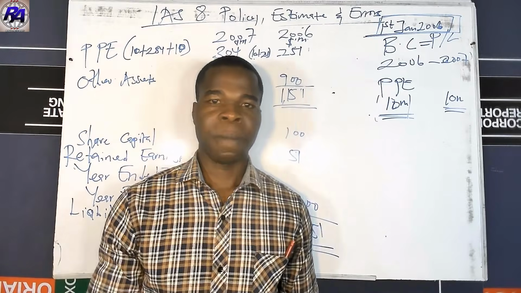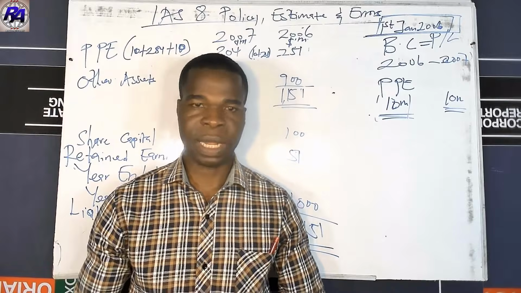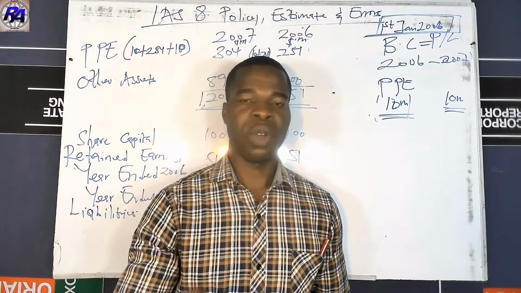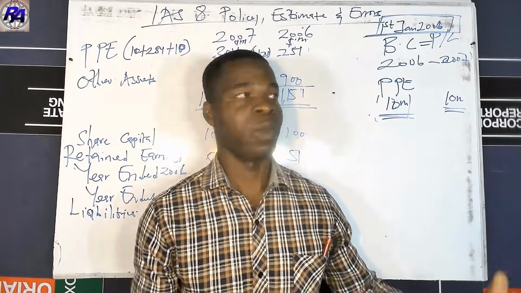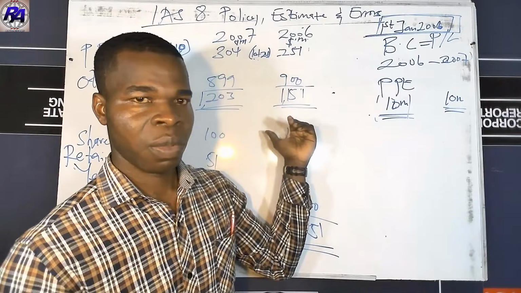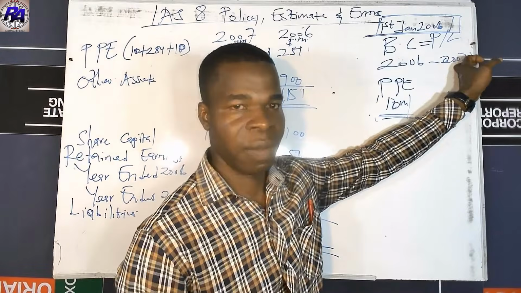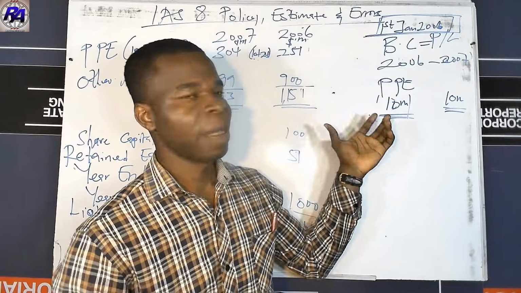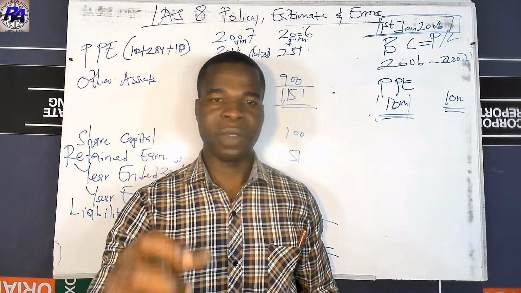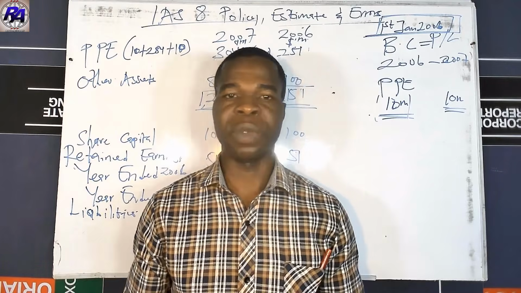Remember that if retrospective treatment of a change in policy is impractical, then we treat it from the day the change in policy has occurred into the future. So in this case, if going back was impossible, we would have started the changes from 2007 into the future. So that is it for everything about how to select an accounting policy, and how a change in accounting policy is supposed to be treated.